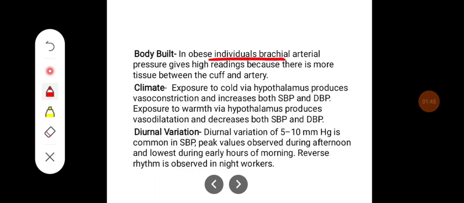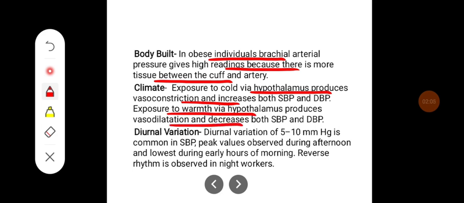In obese individuals, brachial arterial pressure gives high readings because there is more tissue in between the cuff and the artery. Exposure to cold climate via the hypothalamus produces vasoconstriction and increases both systolic and diastolic blood pressure. Exposure to warmth via the hypothalamus produces vasodilatation and decreases both systolic and diastolic blood pressure.